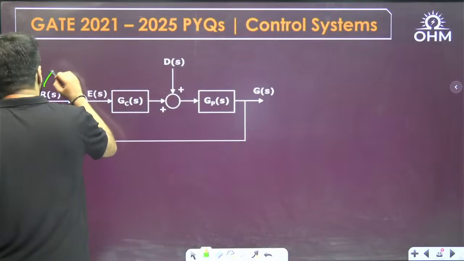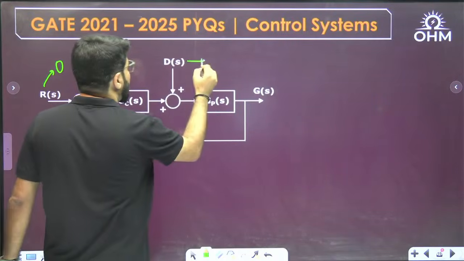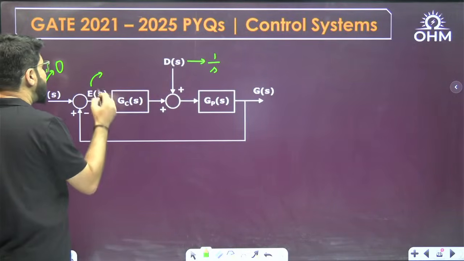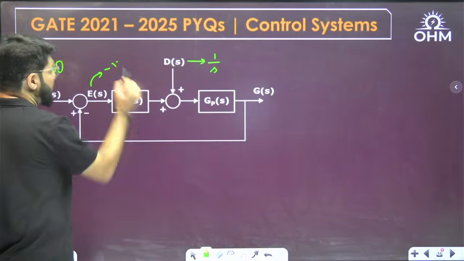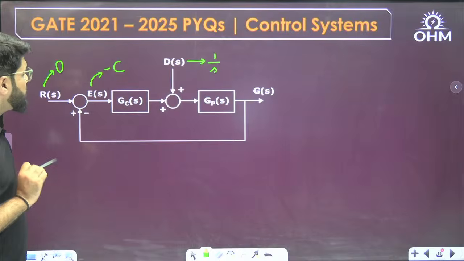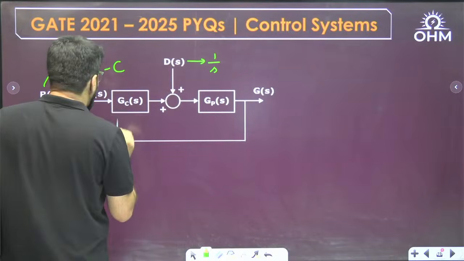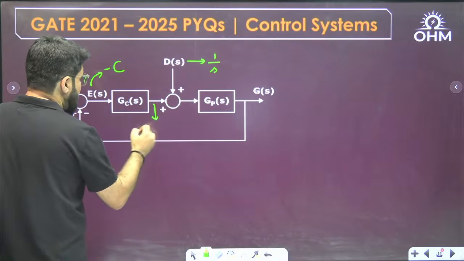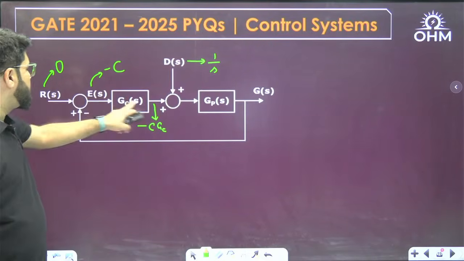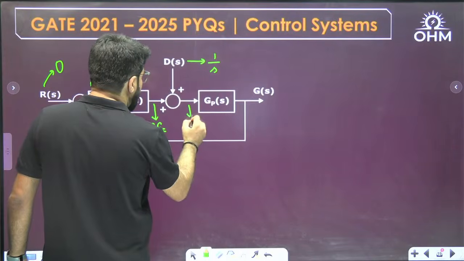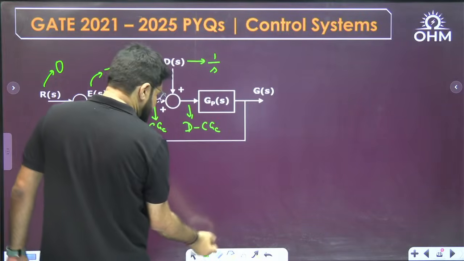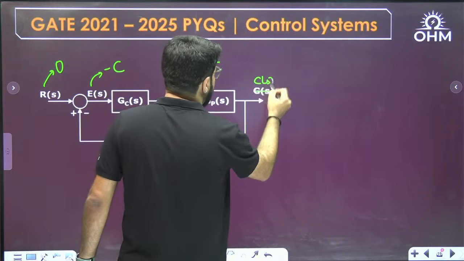Now I have to take R equal to 0, because I am going to calculate the error due to the disturbance signal, which is unit step, that is 1 by S. So what is the error signal now? If R is 0, it becomes minus of output, minus of C. R minus C, but R is 0. Now what is the flow of the variable this time? This is minus C into GC, input into gain. So what comes up here? The disturbance signal D minus C into GC, then further multiplied by GP will give you the final output. This is CS.